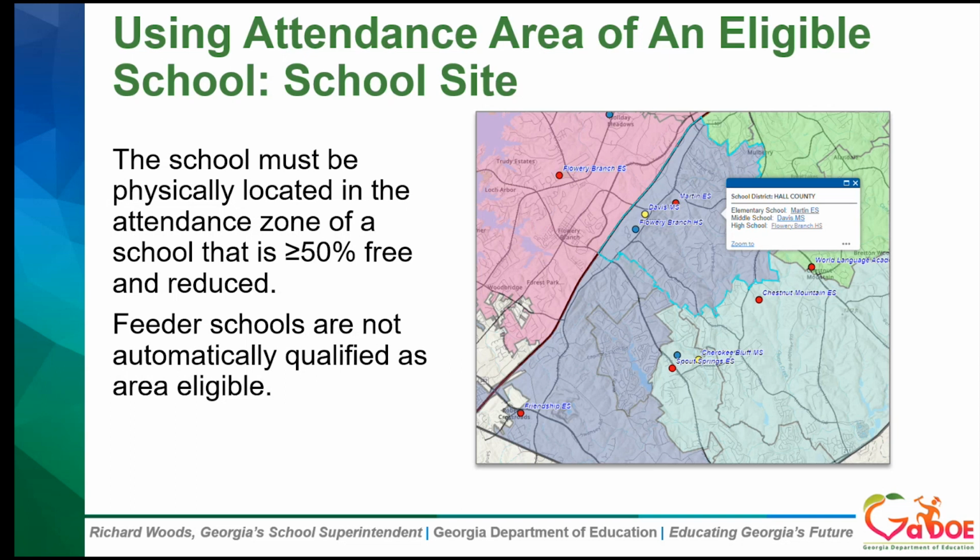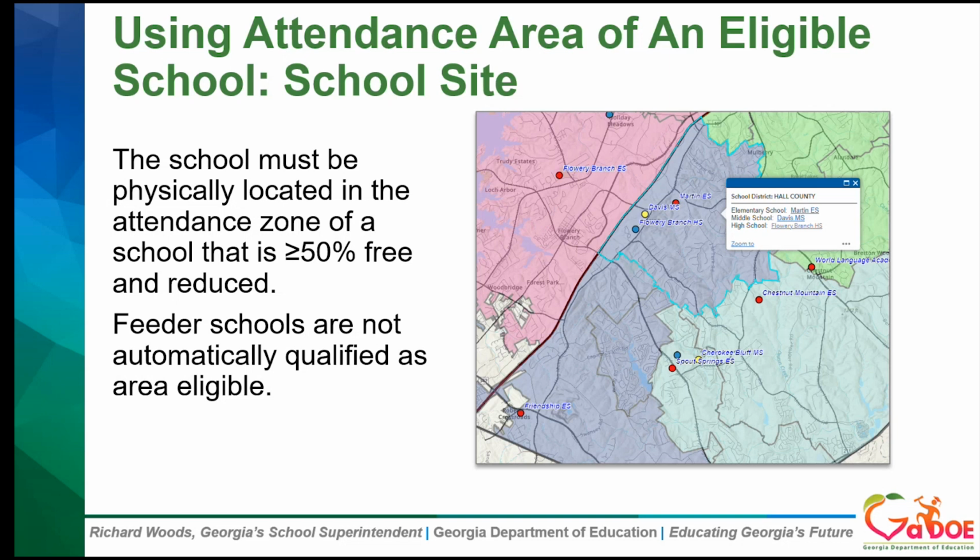Flowery Branch High School is the blue dot that's located inside that purple shading. The school wants to operate a Seamless Summer site. However, it is not area eligible on its own. This school's free and reduced percentage is 44.59%. However, it is located in the attendance area of Martin Elementary, which is 67.54% free and reduced.